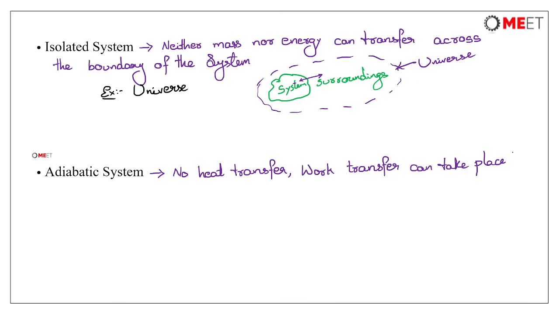So, this is an adiabatic system. So you should be very careful with these types of system because questions will come from these topics and there is every chance that you may commit mistakes from these topics.